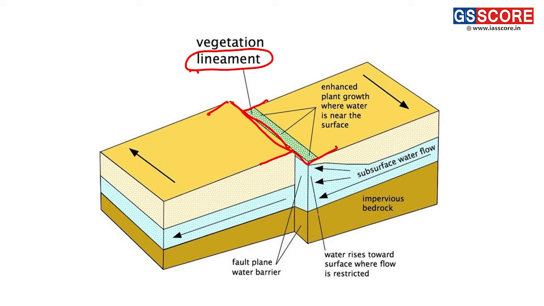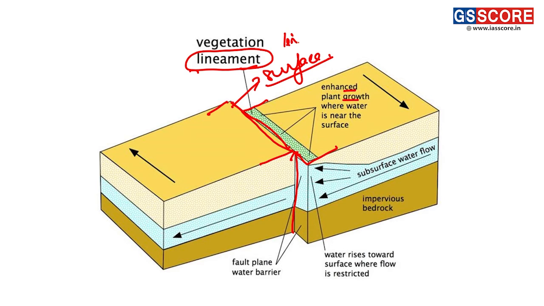Basically the faulting happens because of the movement of plates. Either it is a transform movement or it is a divergent movement, which results in the formation of these faults, and when these faults are replicated on the surface, it is called the lineament or linear fracture.